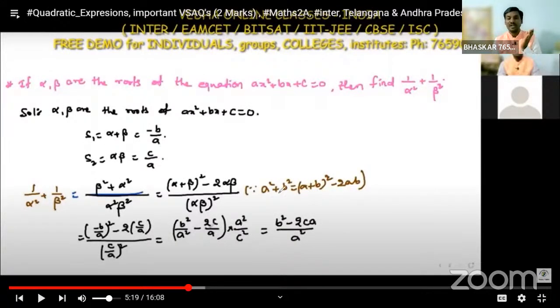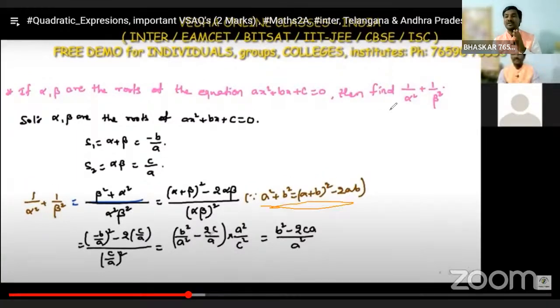We use the formula a square plus b square is equal to a plus b whole square minus 2ab. We can derive this formula from the a plus b whole square formula only. A plus b whole square is equal to a square plus b square plus 2ab. Take this plus 2ab to that side, so we get minus 2ab.